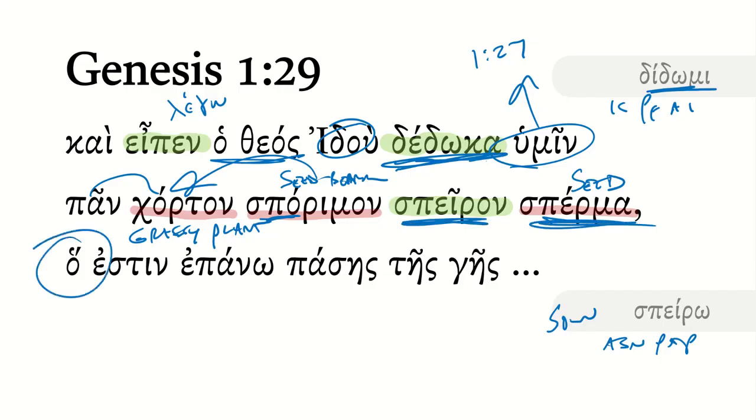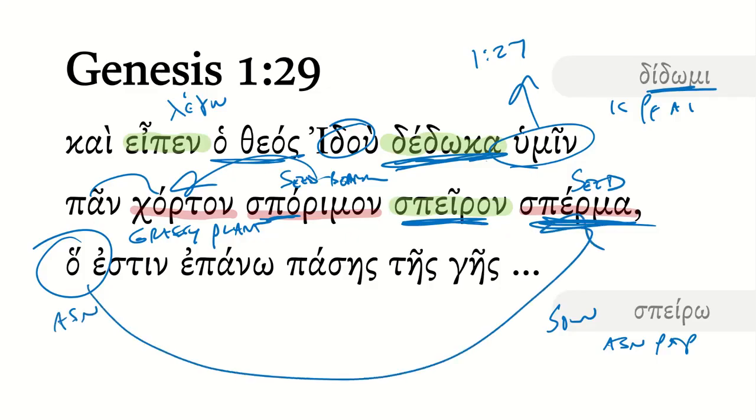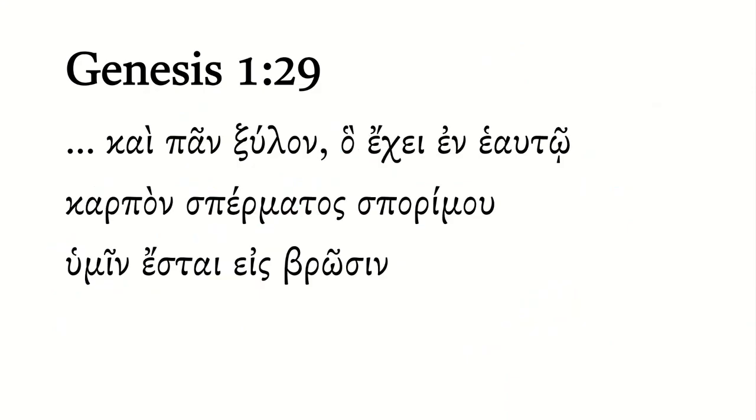Then we have a relative pronoun ho here. Notice it's the accusative singular neuter. It's referring back to the sperma. So this seed, which is epano, upon pases tes ges. Epano takes the genitive, so it's upon all of the earth. But not only do we get the herbage, we also get more stuff. So let's continue the verse.